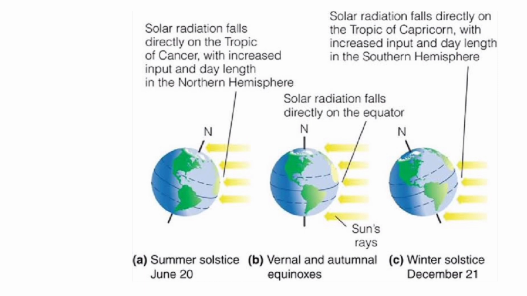Similarly, when the southern hemisphere is tilted towards the sun, and the northern part is away from the sun, solar radiation falls directly on the Tropic of Capricorn. There will be increased input at Tropic of Capricorn, and hence the day length in the southern hemisphere will increase.